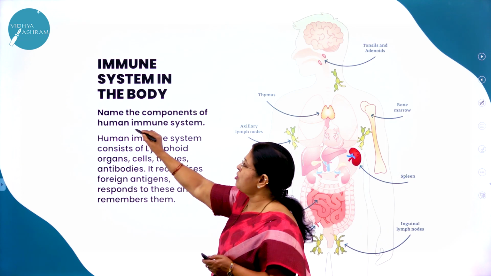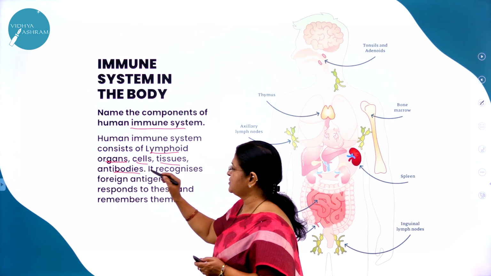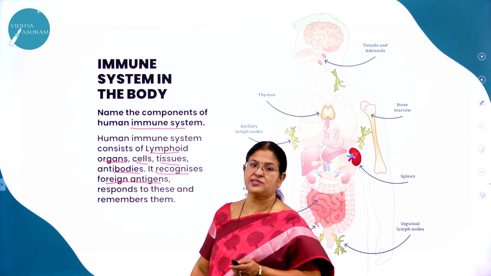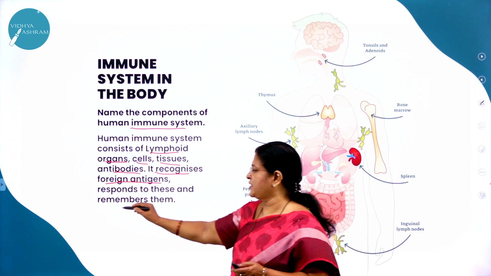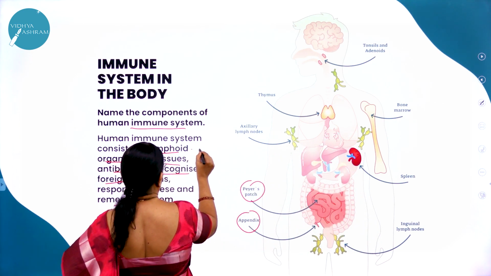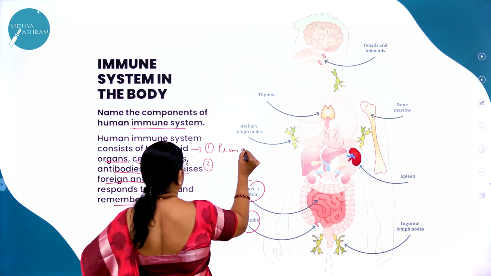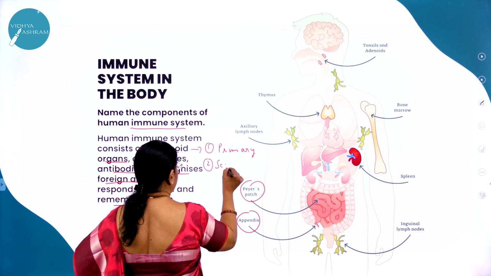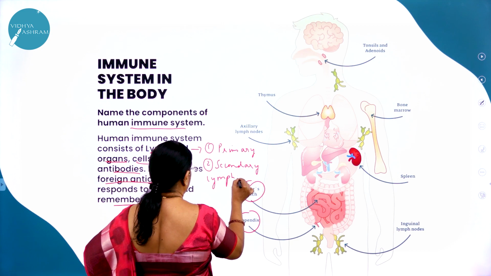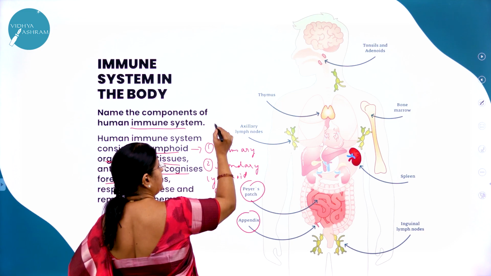So as I said, the components of the human immune system consist of lymphoid organs, cells, tissues, antibodies. Cells means B cells and T cells. Then as I said, it recognizes the foreign antigens, responds to these and remembers them. So all this you can see here, the Peyer's patches. As I said, the lymphoid organs are divided into two types. What are they? Primary lymphoid organ and secondary lymphoid organs. What are the examples you are going to give for primary lymphoid organs?